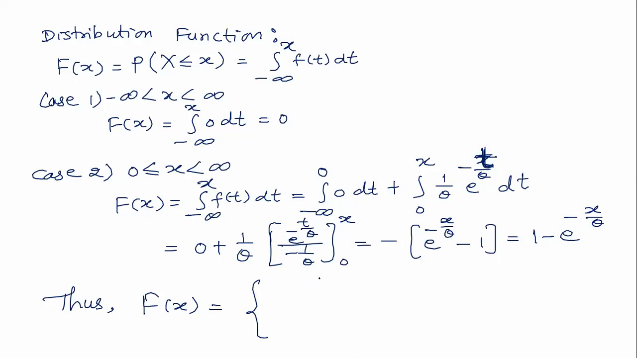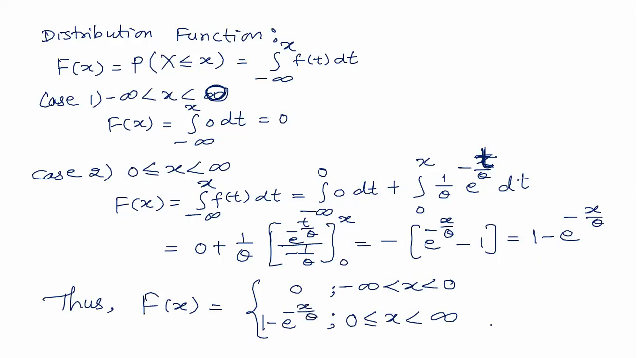Okay, so this will be equal to 0 when... no, in case 1 what should I have written? I should have written minus infinity less than x less than 0. So in that case it is 0, and in the second case, 0 less than or equal to x less than infinity, it is 1 minus e to the power minus x upon theta, this way.